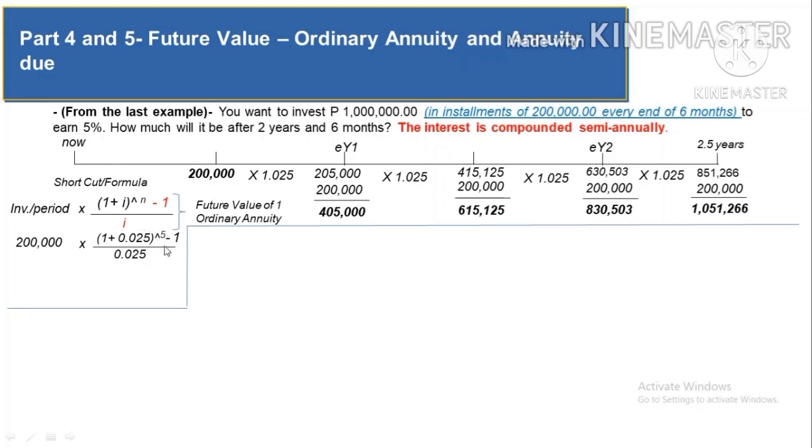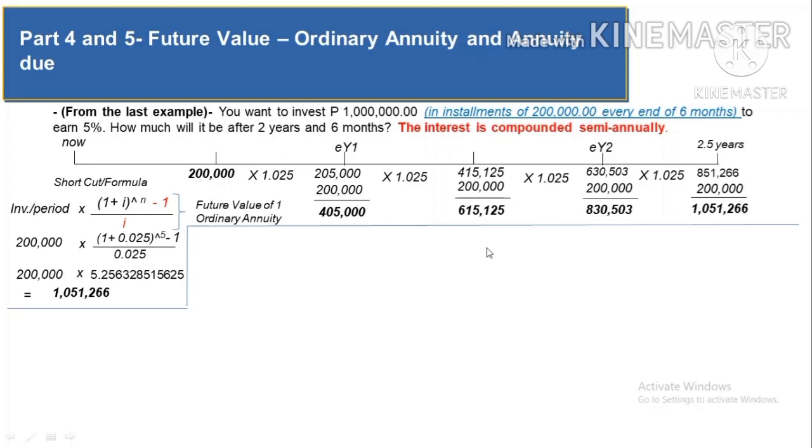Now, if you solve this one, and if you're correct, you should be getting 5.256328 and so on. And you're going to multiply this one with 200,000. So your investment will become 1,051,266 at the end of 2.5 years using the shortcut or the formula. Now, the 1,051,266 is the same as the timeline analysis.